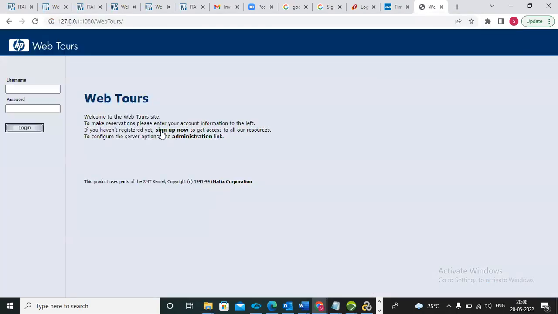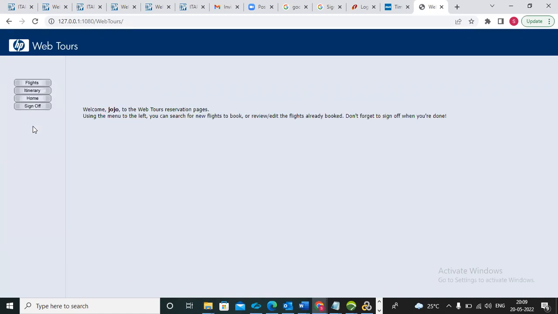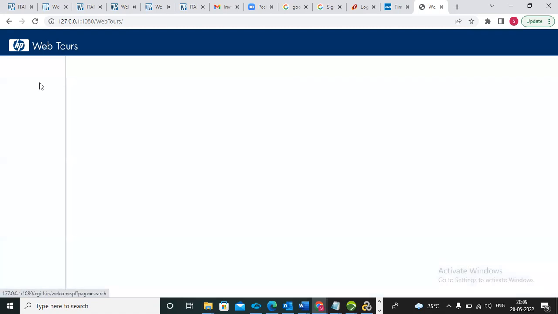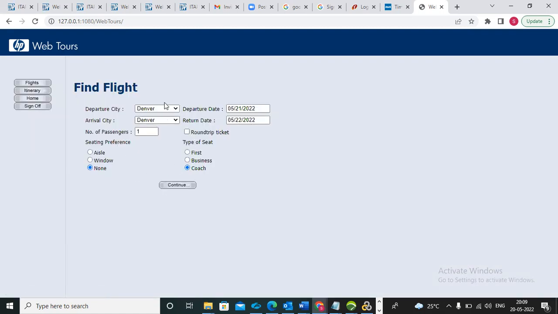Username and password. Are we entering them or selecting? We are entering. So you need to do parameterization for username and password. After that, we click on flights, and there you select the values through the application. So no need to do parameterization for these two.